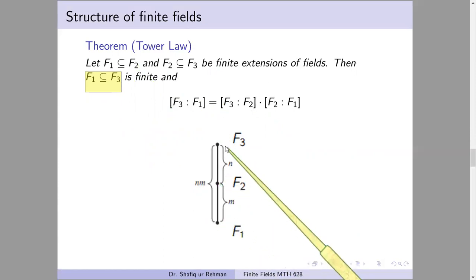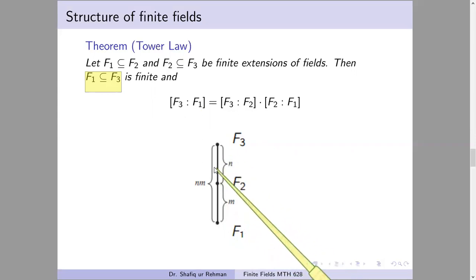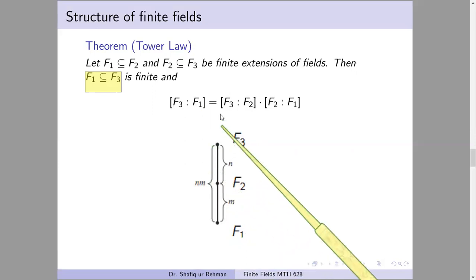We have a tower of three fields, f1, f2, and f3. If f1 is contained in f2, f2 is contained in f3, and these are finite, then this complete extension will also be finite, and the degree of this complete extension will be obtained by multiplying the degrees of f1, f2, and f2, f3. And this tower law can be extended to finitely many fields. This is not only for three. You can extend this tower to any finite number of fields.